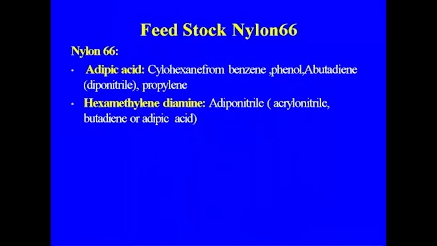So for adipic acid we need cyclohexane from benzene, or phenol, butadiene, propylene, and for hexamethylenediamine, adiponitrile, which may come from acrylonitrile, butadiene or adipic acid.